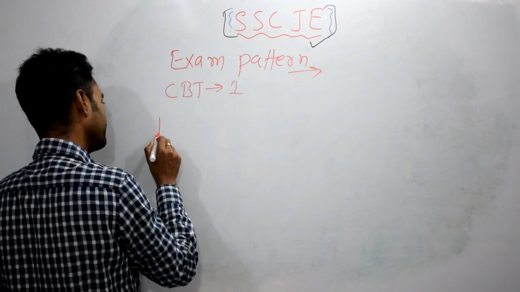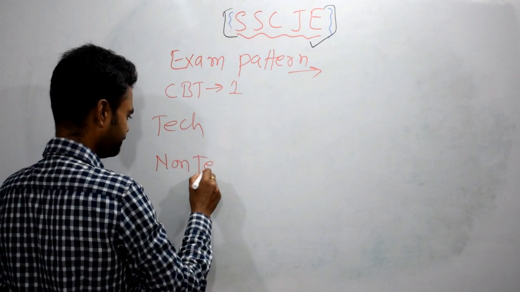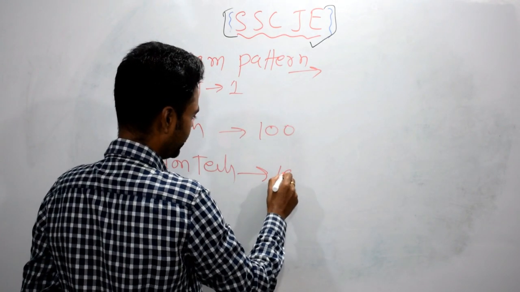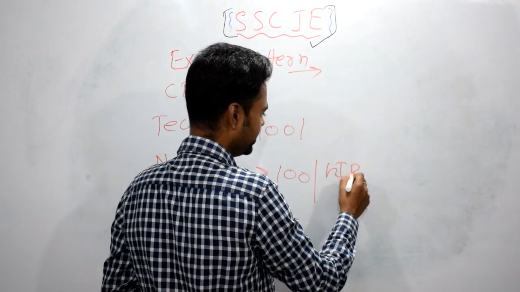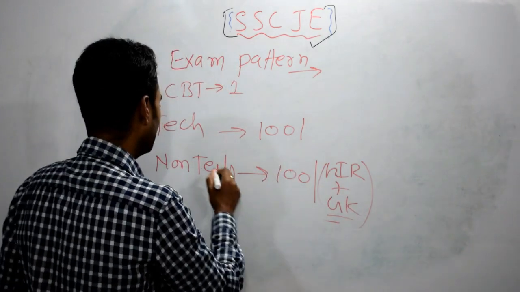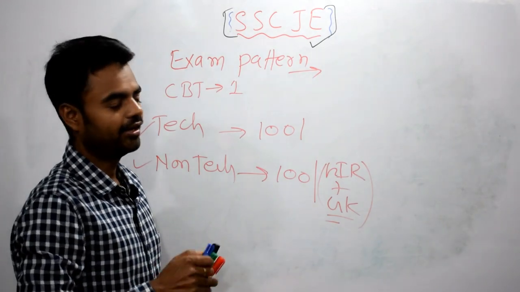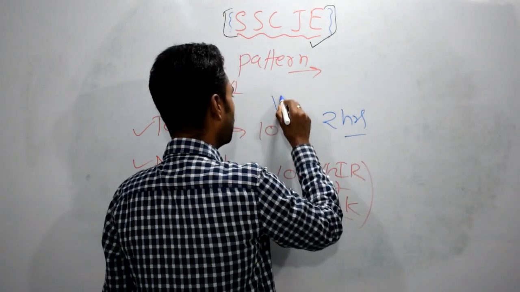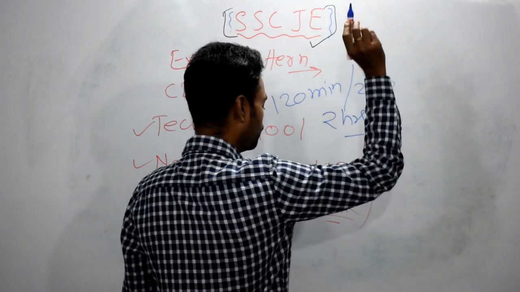We have two papers, Paper 1 and Paper 2, right? Paper 1 has 100 questions, and the other again has 100 questions. From the non-technical paper we have general intelligence and reasoning plus GK, current affairs and all those things. So 200 questions would be there. Timing, how much, my dear? This is very, very crucial. Only 2 hours. That means 120 minutes you have, and you have to attempt 200 questions.